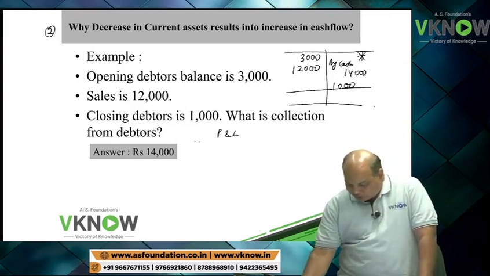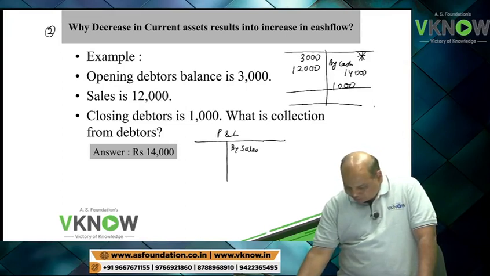If I look at the P&L account, by sales will be 12,000.